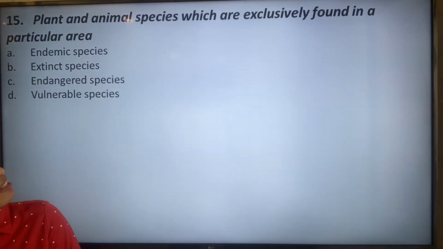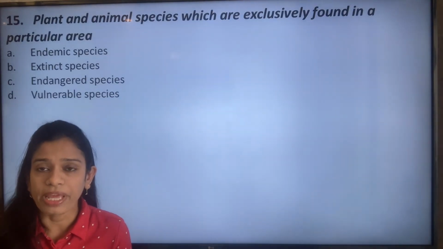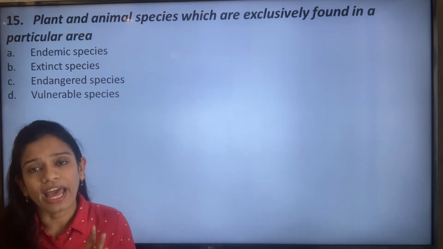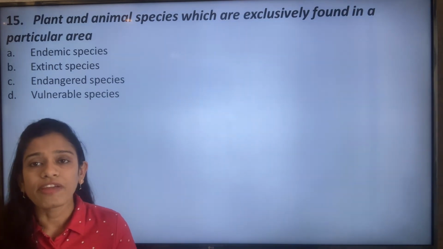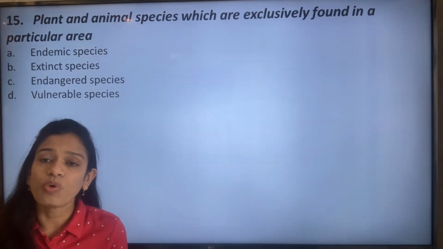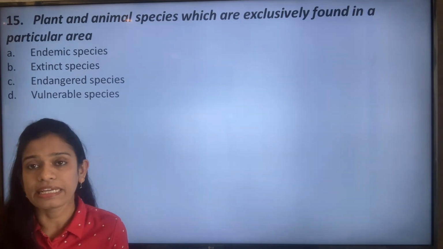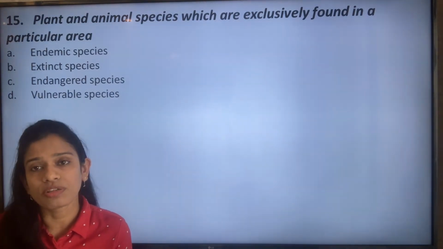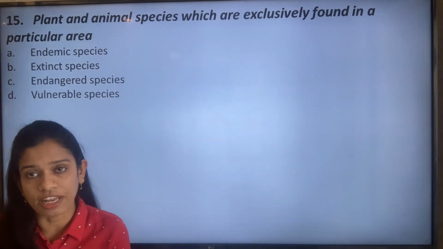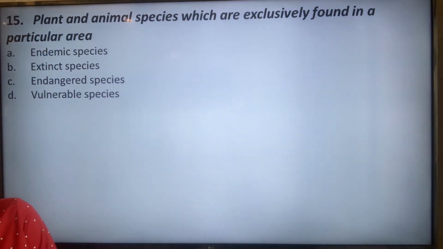The next question: plants and animal species which are exclusively found in a particular area. Endemic, extinct, endangered or vulnerable? The correct option is option A, endemic, which is located only in a particular area, whether animals or plants. For the Pachmarhi Biosphere Reserve, which we'll be discussing, some endemic species, both flora and fauna, have been discussed in the chapter and I will be discussing them in the questions also, which are found in that particular biosphere reserve itself. So option A is the correct one.